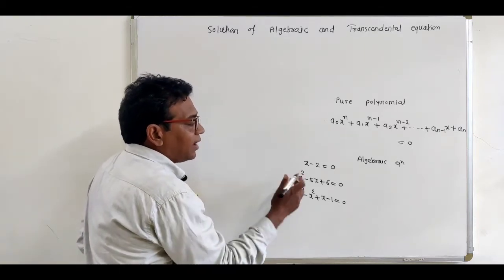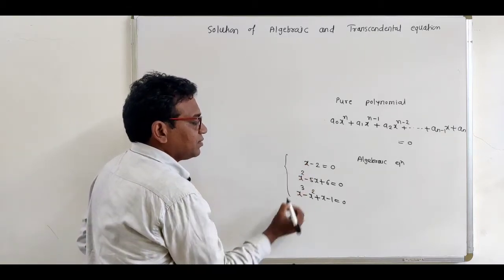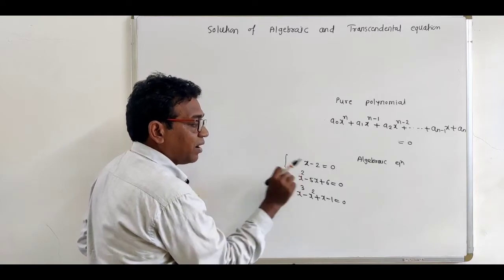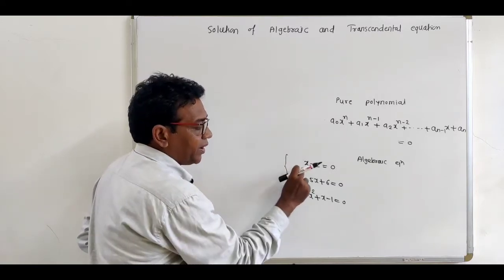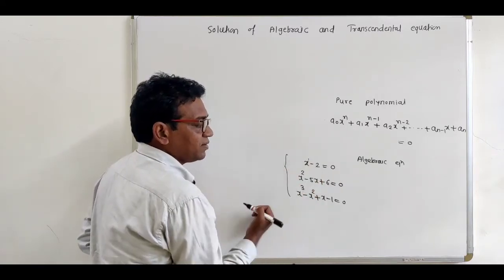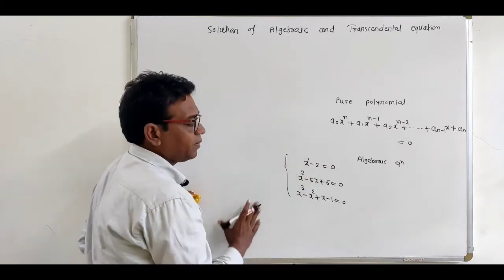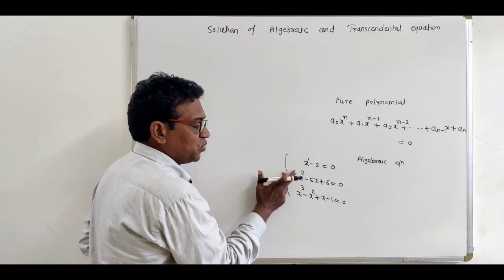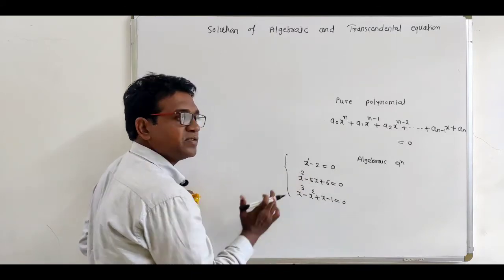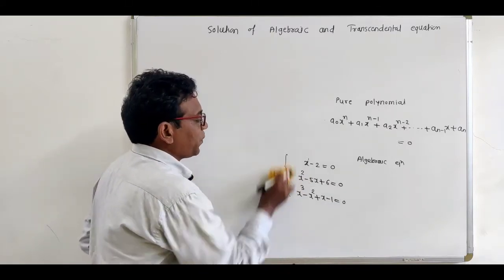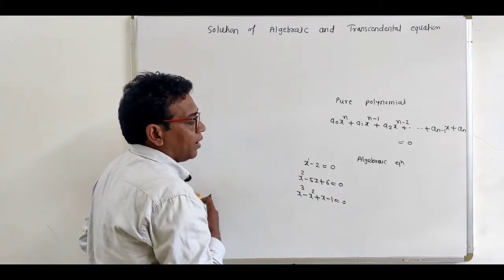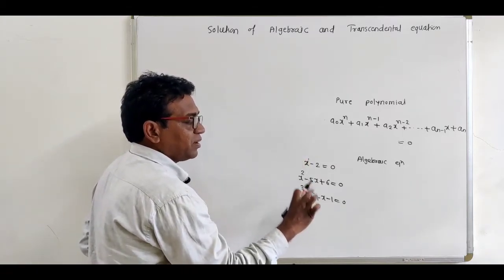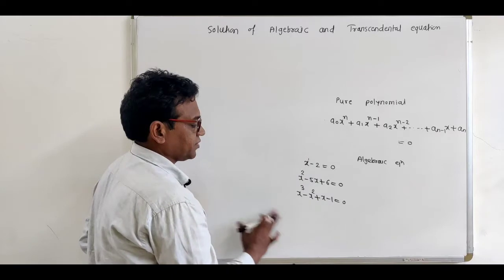Now see, in algebraic equation there exists a degree. Degree of this first function is 1, or it is called a linear algebraic equation. Degree of this second equation is 2, and degree of third equation is 3. So first of all, remember this: in algebraic equation, degree exists.